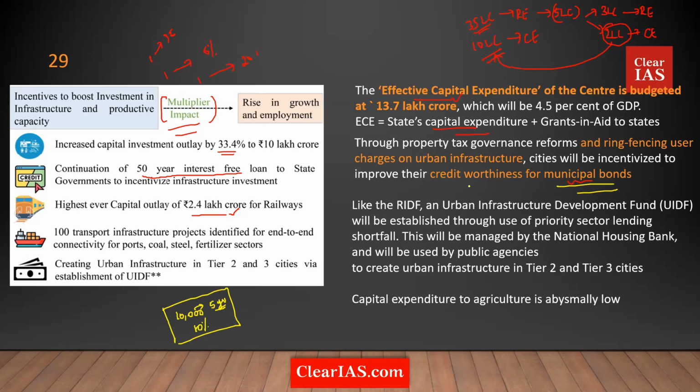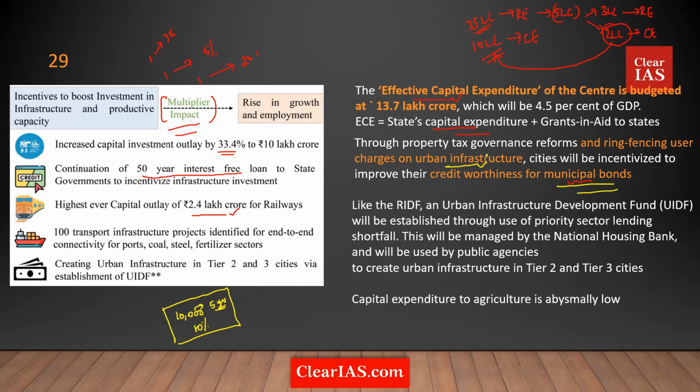And that's where the idea of ring fencing comes in. So the government says, you create urban infrastructure. Maybe you create something like parks, maybe you create something like parking facilities, etc. Whatever you can think of, you ask people for money and create infrastructure. And you ring fence, you charge these things. You'll collect user charges on this, and by that, you'll be able to collect money. And this money you can give to people as the returns on the municipal bonds.